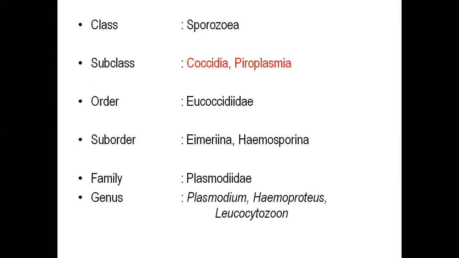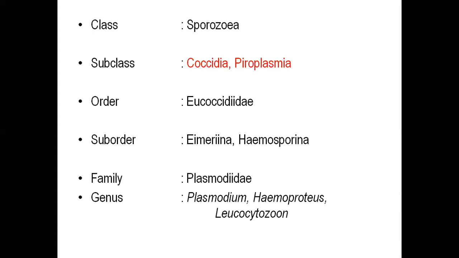This is one of the most important infectious diseases. They say that every minute one person dies due to malaria, so the mortality, especially in Southeast Asian and African countries, is very heavy.